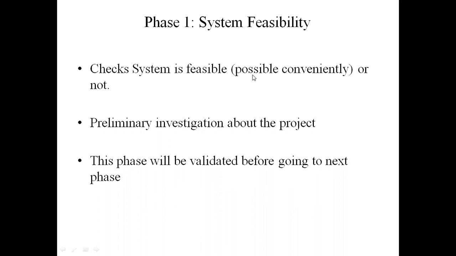We are going to check whether we are ready to perform or develop this project or not. This phase is going to consider all the factors associated with the project and determine if the investment of time and other resources will give desirable result or not.